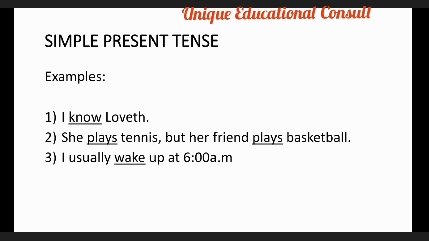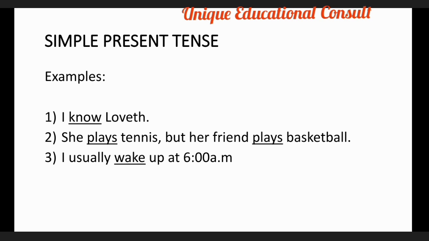Good. Second sentence, he plays tennis, but our friend plays basketball. You will see in both sides, I underline plays. That shows the tense, the time of the action, which is present time. And lastly, the sentence is, I usually wake up at 6 a.m. It means every day, once it is 6 on the dot, I wake up. So these are the three examples that we have under simple present tense.